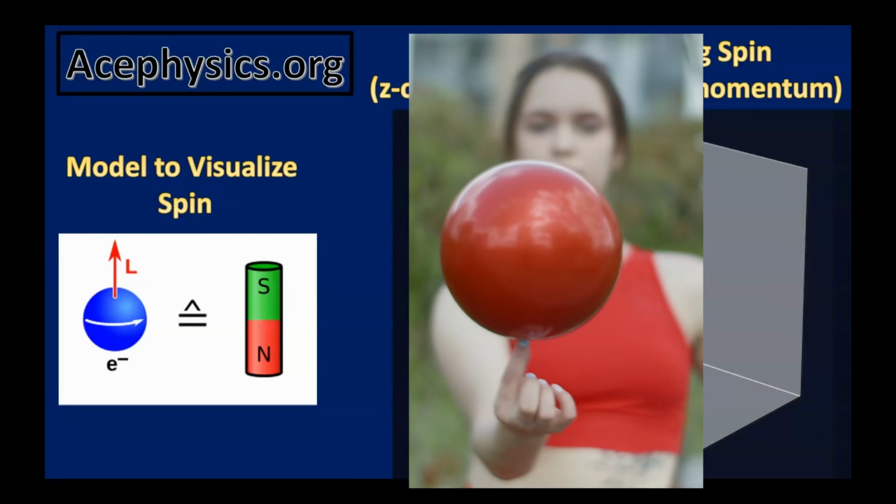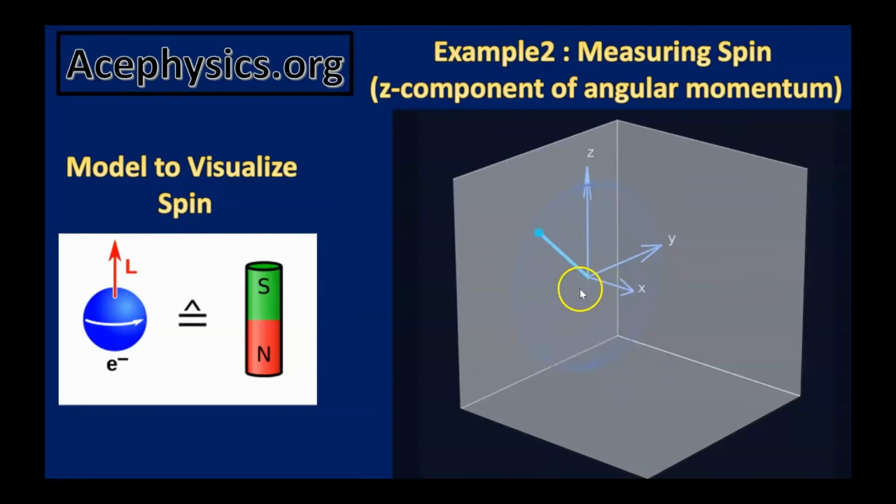That's the classical picture of a spinning charged particle. In this animation, imagine a tiny spinning charged particle at the origin. The arrow shows the direction of the spin axis, the line about which the particle is rotating. No one has ever actually seen an electron or proton spinning. This is just a helpful model. Don't take the picture too literally. Think of it as a tool for understanding.